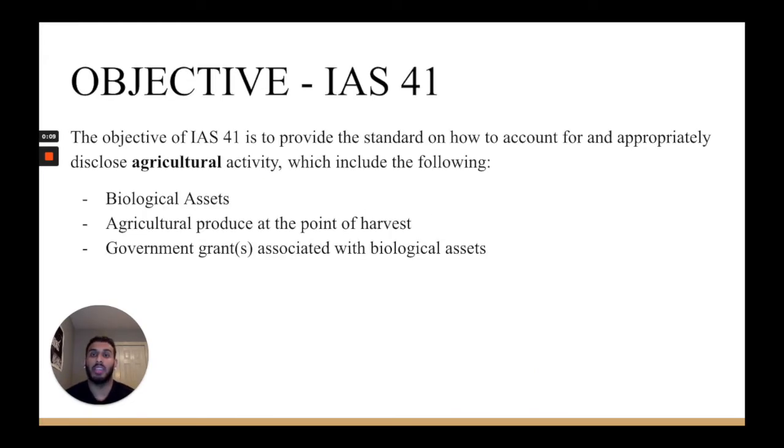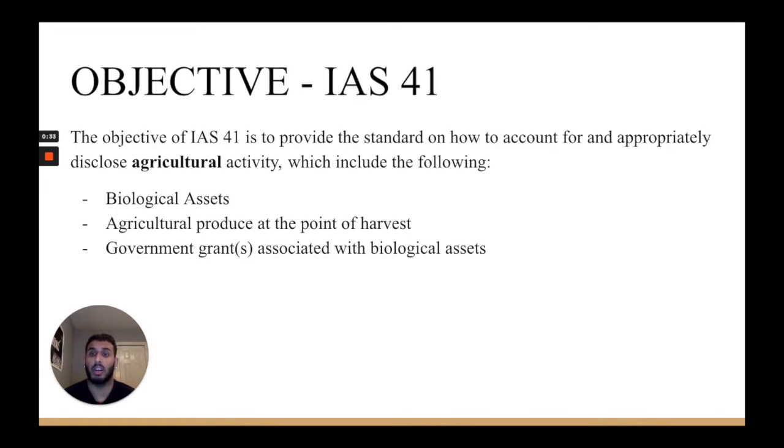So the objective of IAS 41, which you can find in paragraph 1, is to provide the standard on how to account for and appropriately disclose agricultural activity. So you may be asking yourself, what is included in agricultural activity? Well, first off, we got biological assets. This can include a firm's sheep, cows, pigs, tobacco plants, anything along those sorts of lines. Obviously, the list goes on.